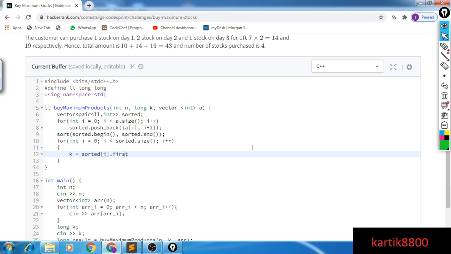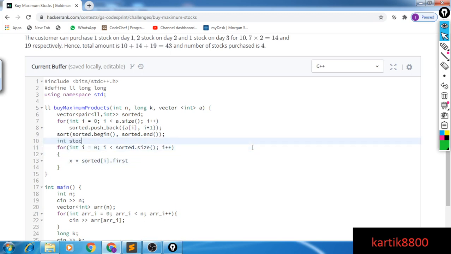And if I buy x number of stocks, let's say integer stocks in hand, also I think I'll have to change this to long only because there's a difference between long and long. Anyway, I'll see to that later.